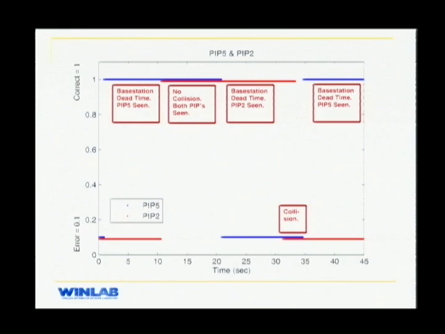What we have here is our region of no collision, where both PIPs were being seen, and there was perfect reception. We have the region of collision, where none of the PIPs was being seen, and what you got was garbled data. We also found a new region called the base station dead time, where only one PIP was being seen. This was occurring because of the slow RS-232 interface on the base station. The receive buffer on the base station was getting overflowed before it could dump data out on the RS-232 interface.